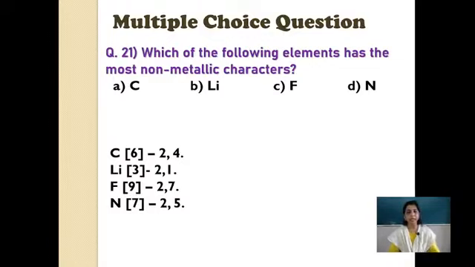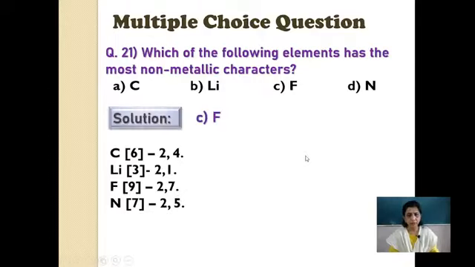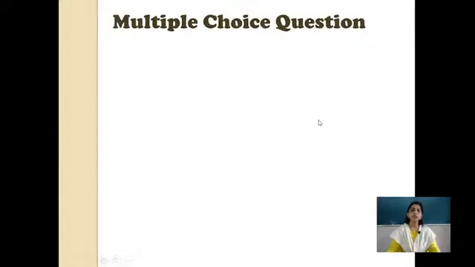Now how to find out the non-metallic character? Non-metallic character is related to gaining electrons. Which element will like to gain electrons the most? The element whose valence electrons are maximum. 4 is sharing, 1 less, so it would like to lose. So 5 and 7 can be the answer. From 5 and 7 you can find out. F, fluorine, because fluorine needs only 1 electron and nitrogen needs 3. So which will be the most non-metallic? Fluorine. Okay. Let us go to the next one.